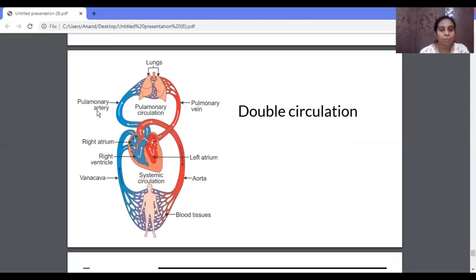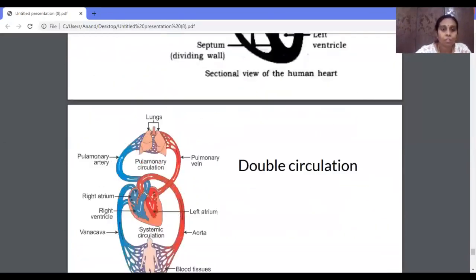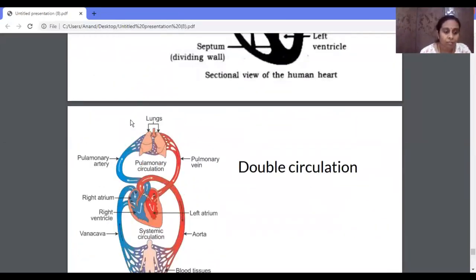So what is this pulmonary circulation? You can just observe here. It is the course taken by the blood from the heart. The blood will start moving from the heart. See, from the superior vena cava and inferior vena cava, it comes to the right atrium. From the right atrium, it goes to the right ventricle. From the right ventricle, it goes to the pulmonary arteries, to the lungs.